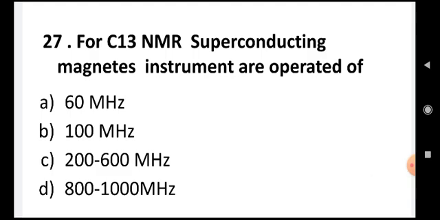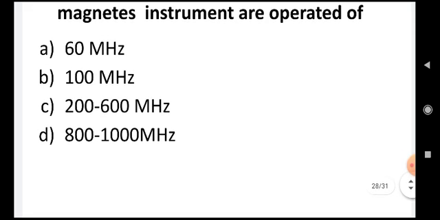For C13 NMR, superconducting magnet instruments are operated at 60 megahertz, 100 megahertz, 200 to 600 megahertz, or 800 to 1000 megahertz. The correct answer is 200 to 600 megahertz.